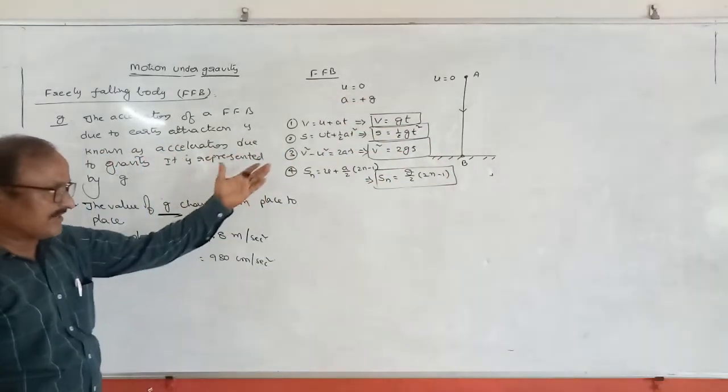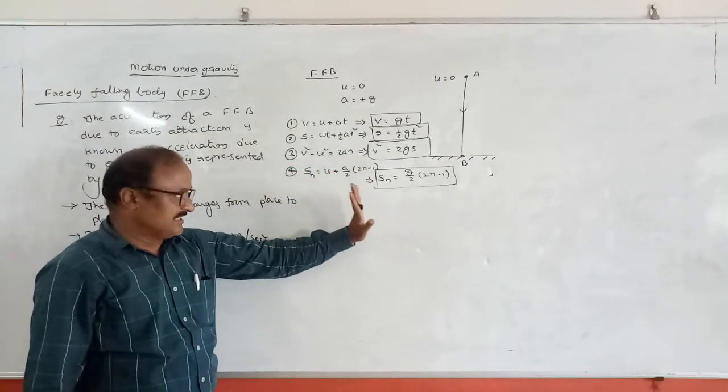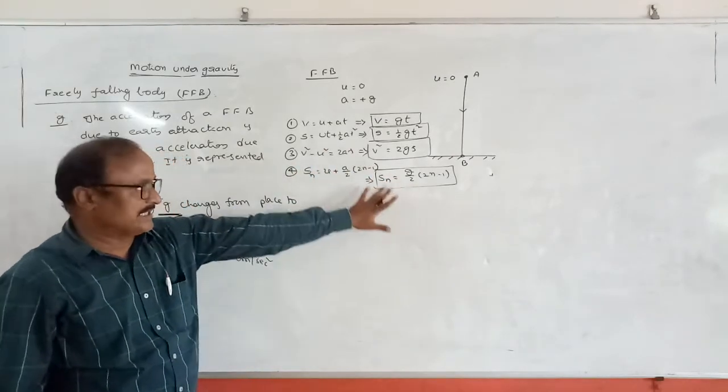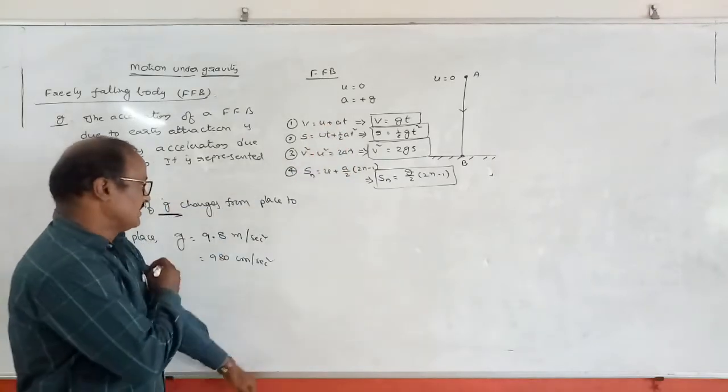v equal to gt, s equal to half gt square, v square equal to 2gh, and Sn equal to g by 2 into 2n minus 1. Remember these four formulas.